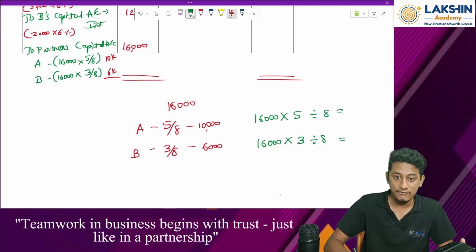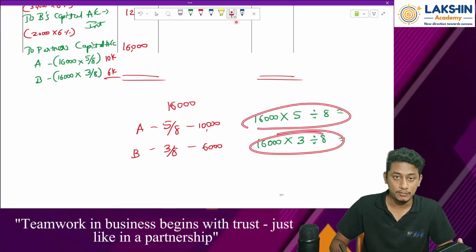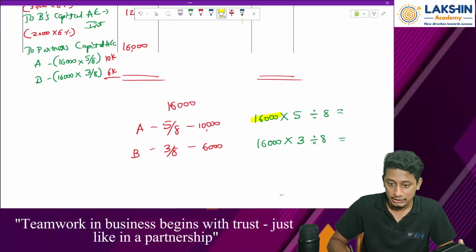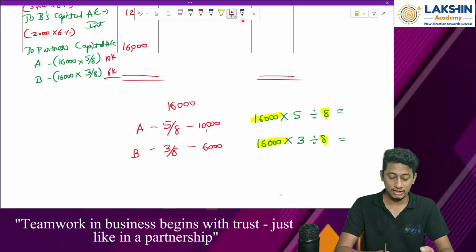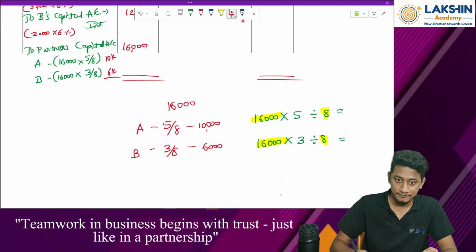But if you see, in both of these, these two are common, right? The only thing that is changing is this is 5, this is 3. So what can I do? See, do it with me. 16,000.